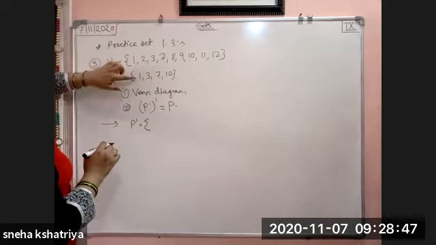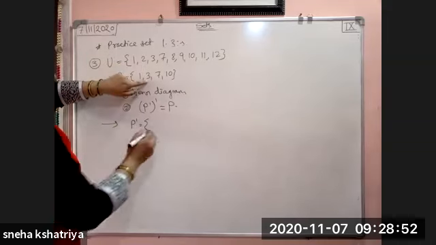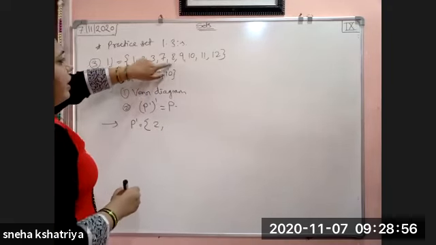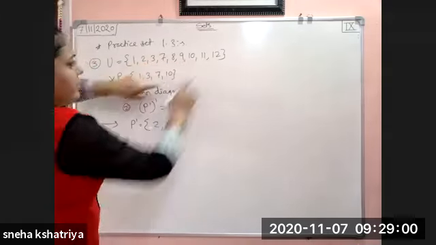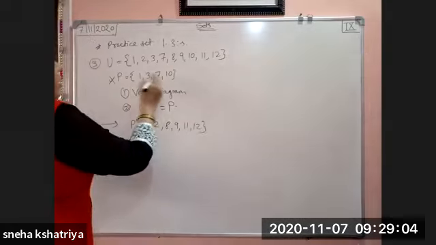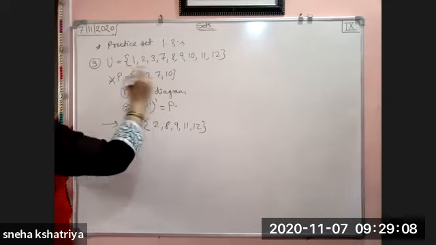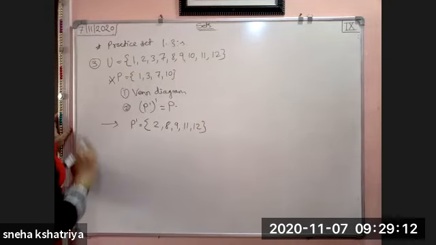Means 1 is there in P, don't write 1. 2 है क्या? नहीं है. Then write 2. 3 is there, 7 is there, 8, 9 is not there, so write here 8 and 9. 10 is there, 11 and 12 is not there, so 11 and 12. So whatever the elements of P are there, except that elements you have to write in P complement. So we get here U, P and P complement.